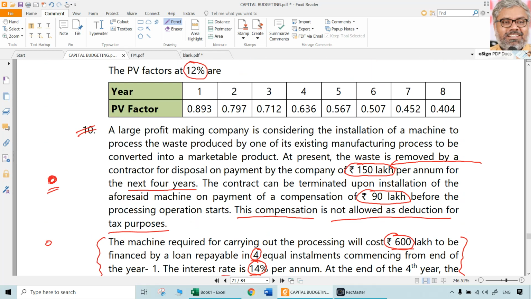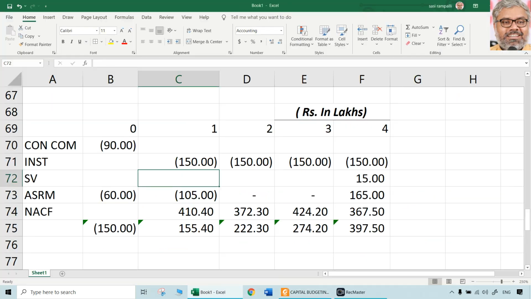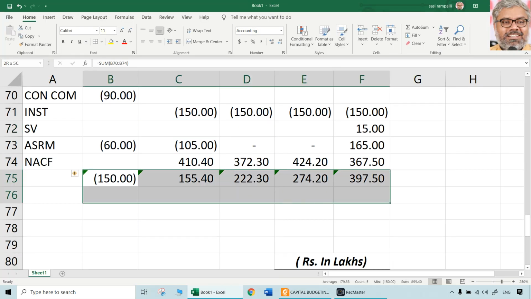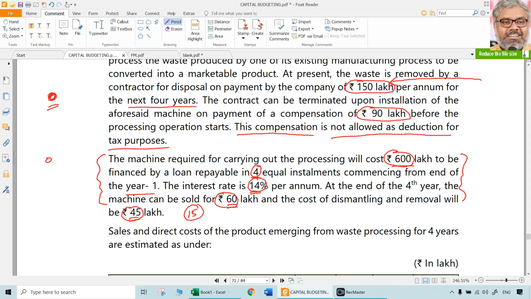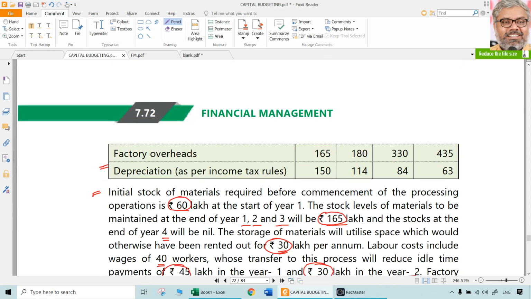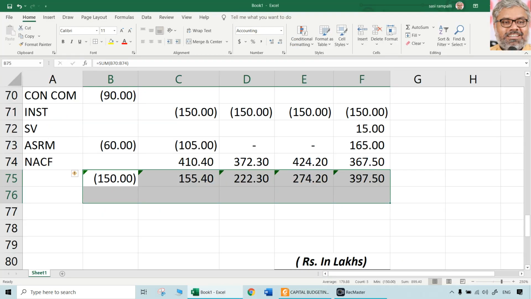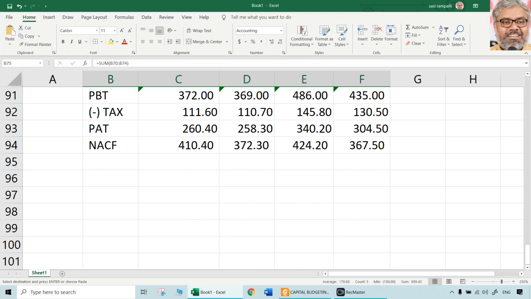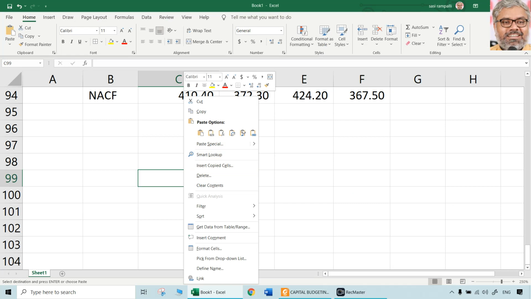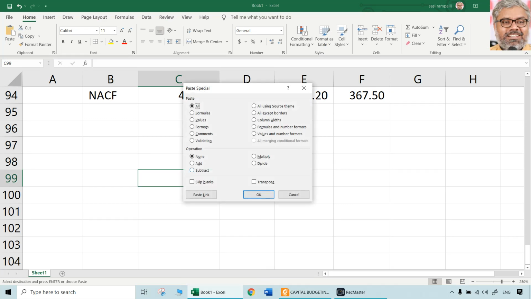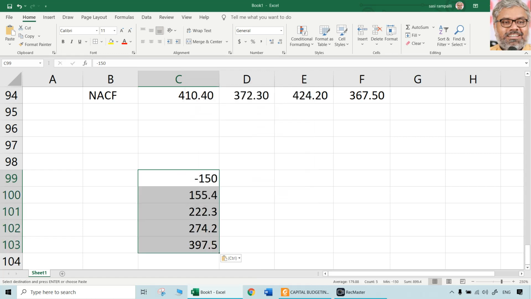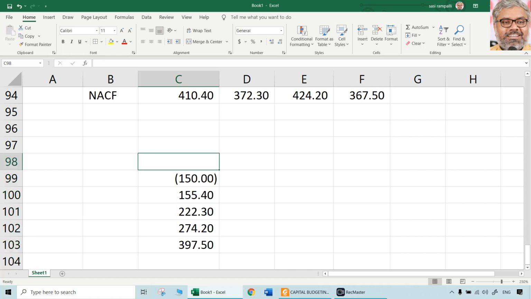So every item has to be carefully treated at some place. Now all the things, if taken up correctly, this will be the net annual cash flows which are supposed to be discounted. So let us take them and calculate the NPV. So we have the net annual cash flows already here.